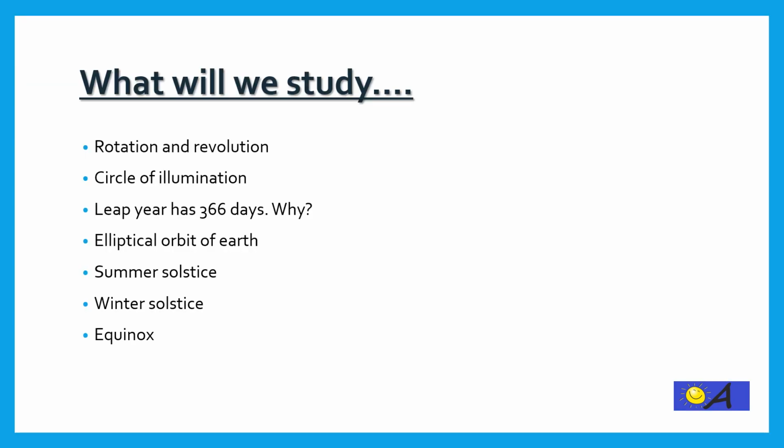In this video, we will discuss the rotation and revolution of Earth around the Sun, the circle of illumination, and then the leap year and why a leap year has 366 days. Further, we will discuss the elliptical orbit of the Earth, summer solstice, winter solstice, and finally the two types of equinox that we experience in a year.